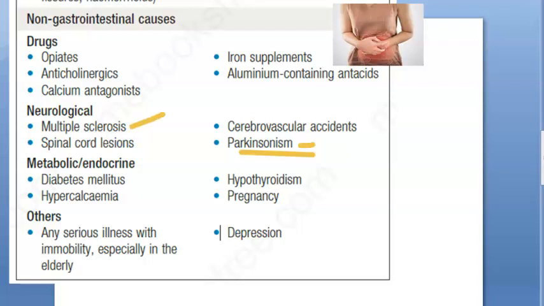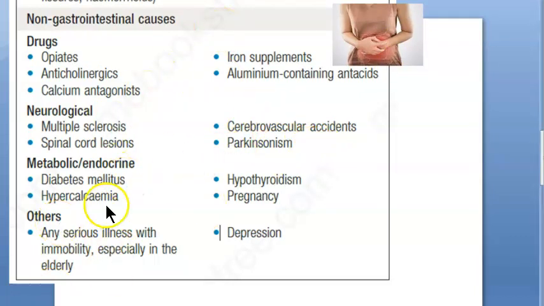Multiple sclerosis, myelination is affected of the nerves. So again, constipation. Spinal cord lesions. See, spinal cord is responsible for so many things. It can either cause constipation or it can cause even for you to have incontinence also, right? Then cerebrovascular accidents. So here what is happening? The blood supply is affected, right? To the portion of the brain which is trying to control all this. So you can understand. So nerves are affected.